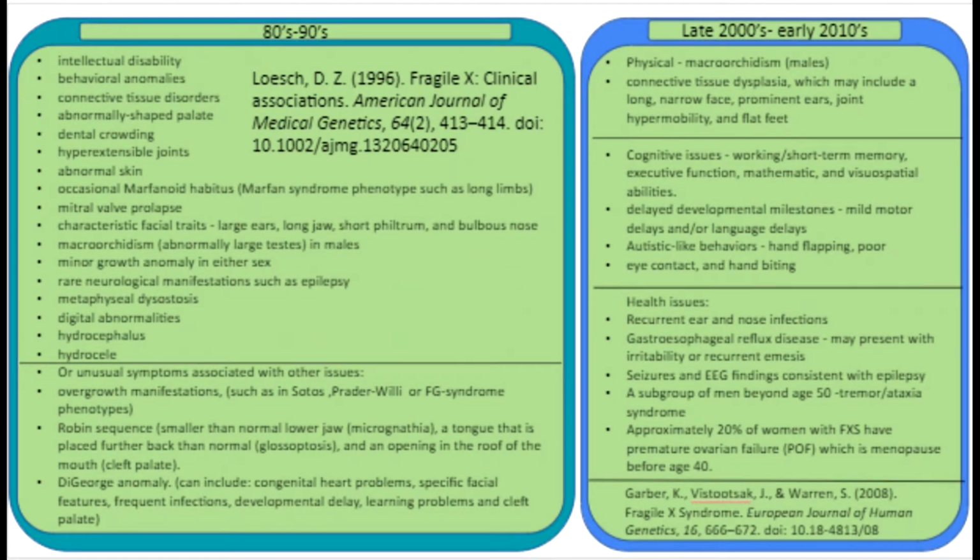So fast forwarding a few decades to the late 2000s, we start to see a more simplified clinical profile. Unfortunately, despite a more modern clinical profile existing, the literature still used some terms that were acceptable at that time. FXS symptoms are now described as existing on a continuum from learning problems and a normal IQ to what they describe as severe mental retardation and autistic behaviors.